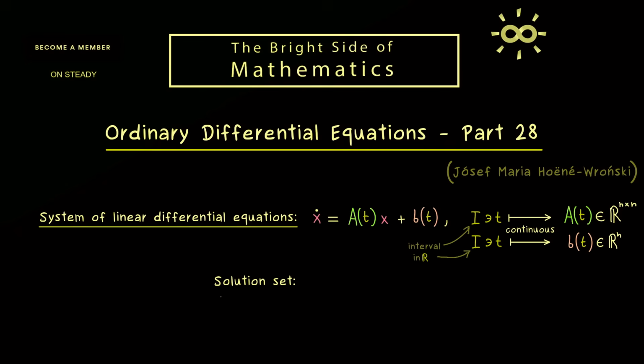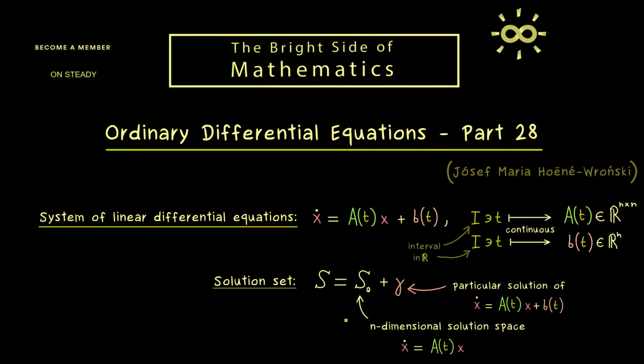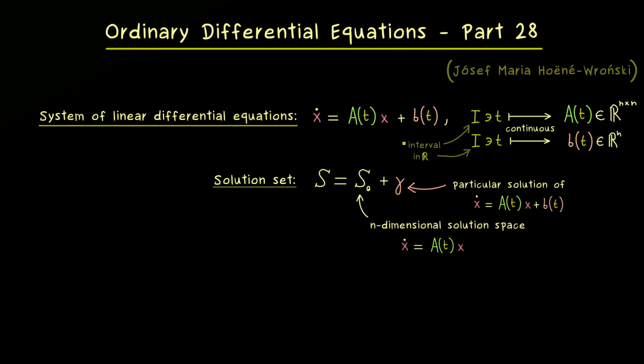And we already know the solution set here because it's an n-dimensional affine subspace. This means S is just given by an n-dimensional subspace, which is translated by a solution gamma. So more concretely, gamma here is just a particular solution of our system of ODEs from before. And on the other hand, here S0 is just the n-dimensional solution space of the homogeneous part. Therefore, solving the homogeneous part is the key step in solving the whole system of ODEs. Therefore, you can already remember, in order to define the Wronski determinant, we only have to consider the homogeneous part.